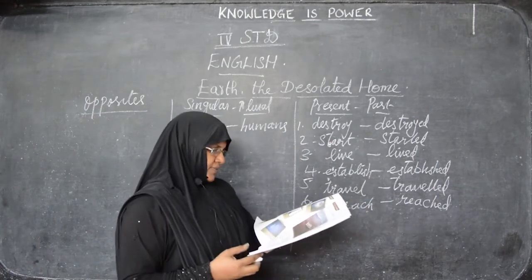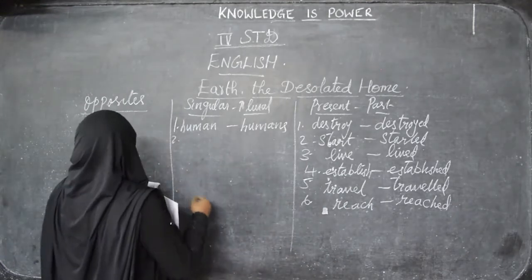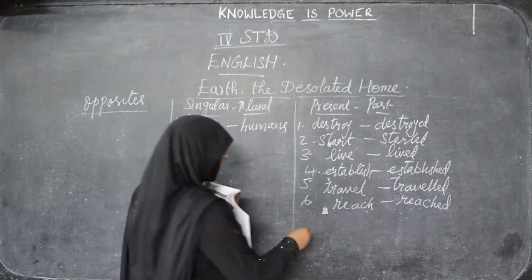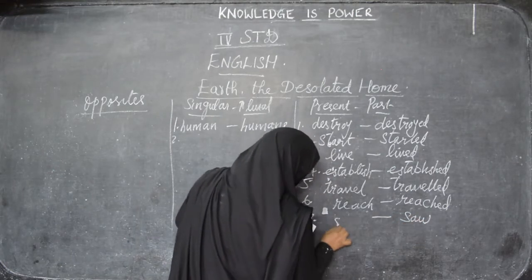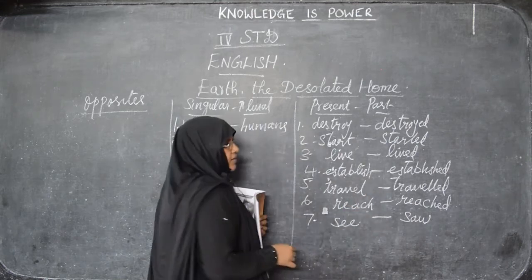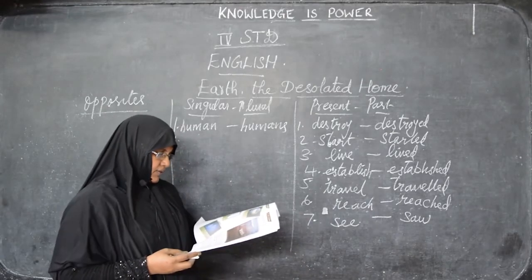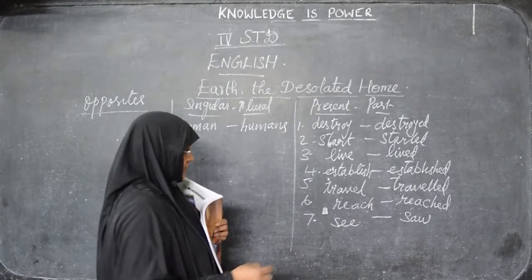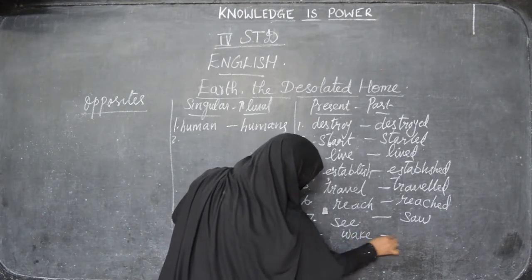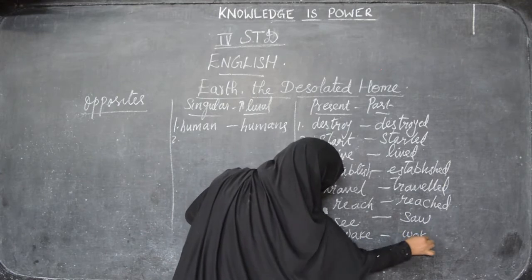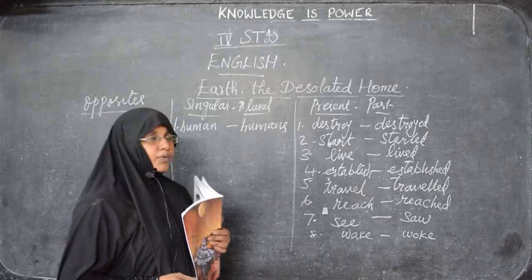Now next comes saw, S-A-W. Saw comes under past tense. Present tense of this is see. I see the lion. I saw the lion. Now next one, wake. Wake is present tense. Past tense of this is woke. I wake up in the morning. I woke up in the morning.